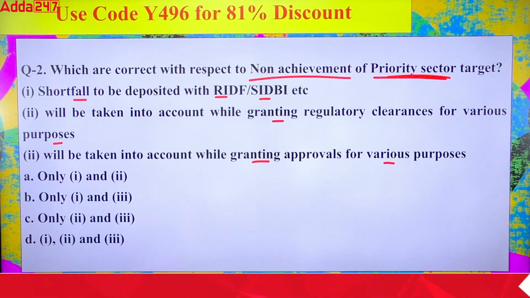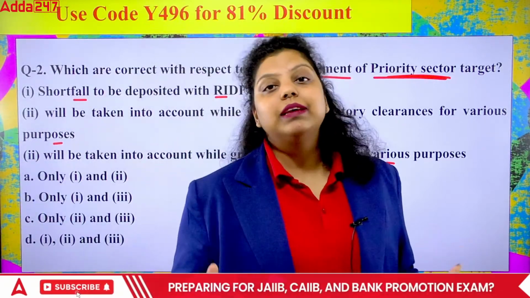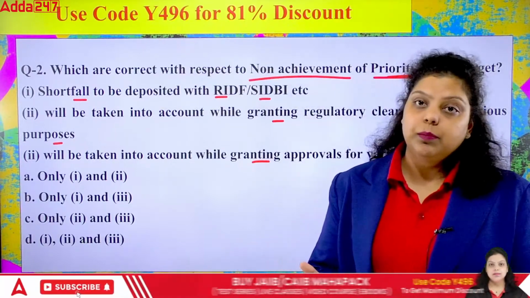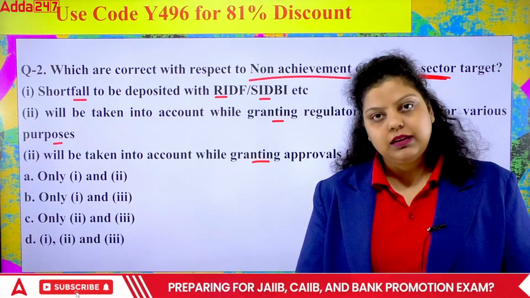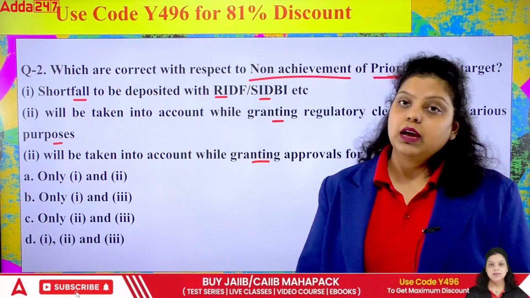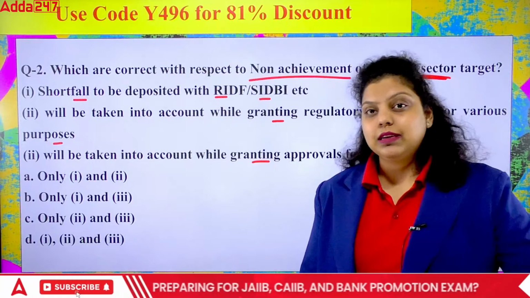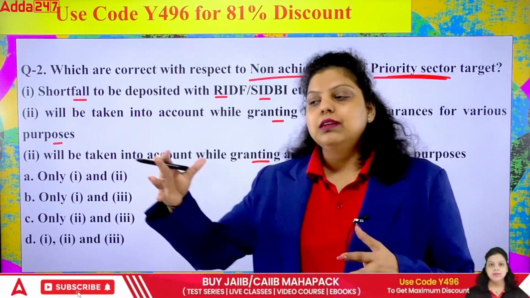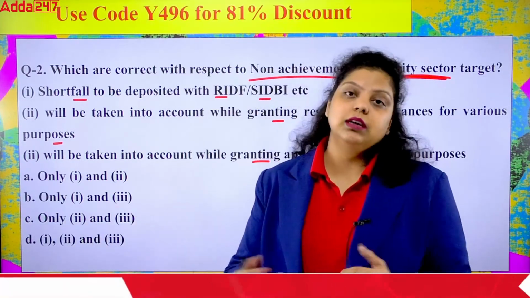If I talk about priority sector, what are priority sectors? Priority sectors are simply those sectors which, according to RBI and the Government of India, need improvement and development for the balanced development of the economy. Those sectors are known as priority sectors. There are a total of 8 sectors defined by the Government of India and RBI under the priority sector. RBI introduced this priority sector lending scheme in the year 1972 to provide selective lending to these 8 sectors so that their development will be done in the country.